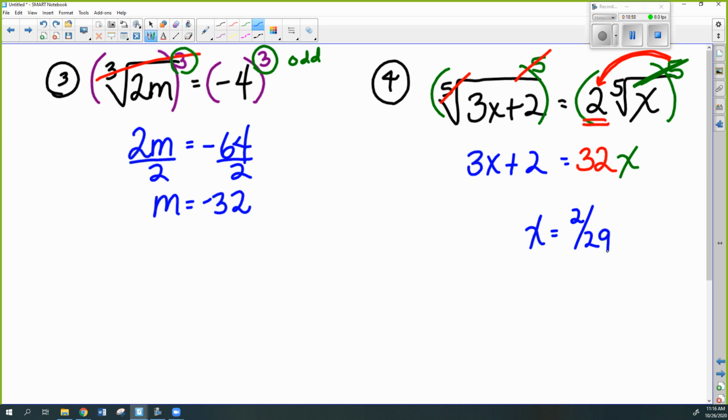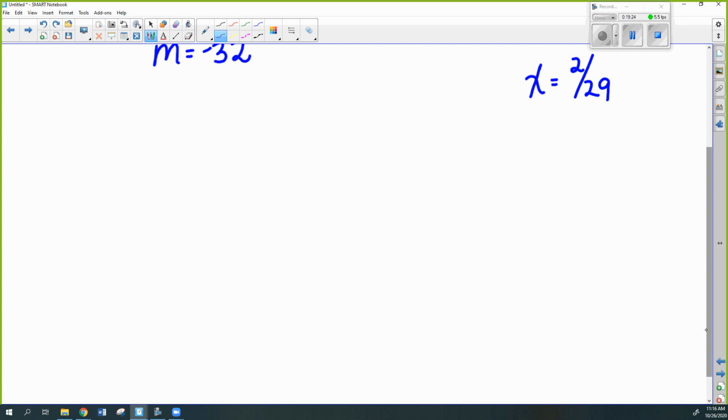Now I want to know if I need to check this one. Do I need to check? All right, I see a few heads nodding. Very good. Okay, you are correct. I do not need to check because I used an odd exponent. No need to check. All righty. Moving right along.